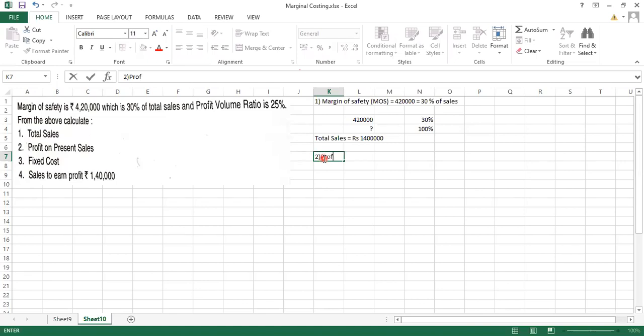Profit on present sales will be equal to, we have the MOS, we will be multiplying by the profit volume ratio.